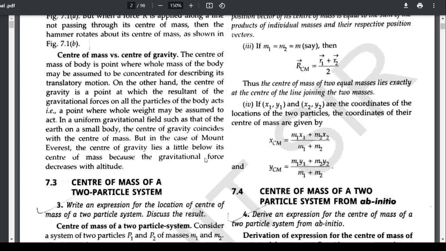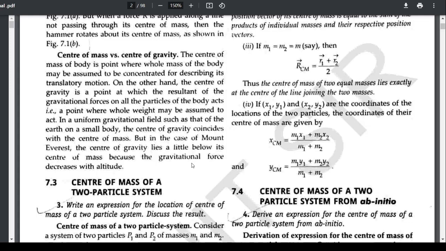If the gravitational field, that means the force of gravity, is equal at all points and all places, then for any object the center of gravity will lie at the center of mass of the object.